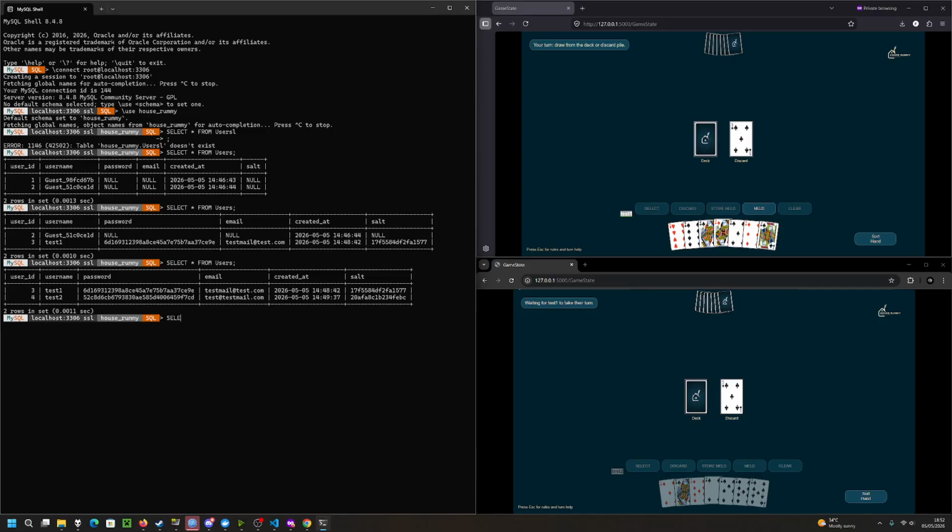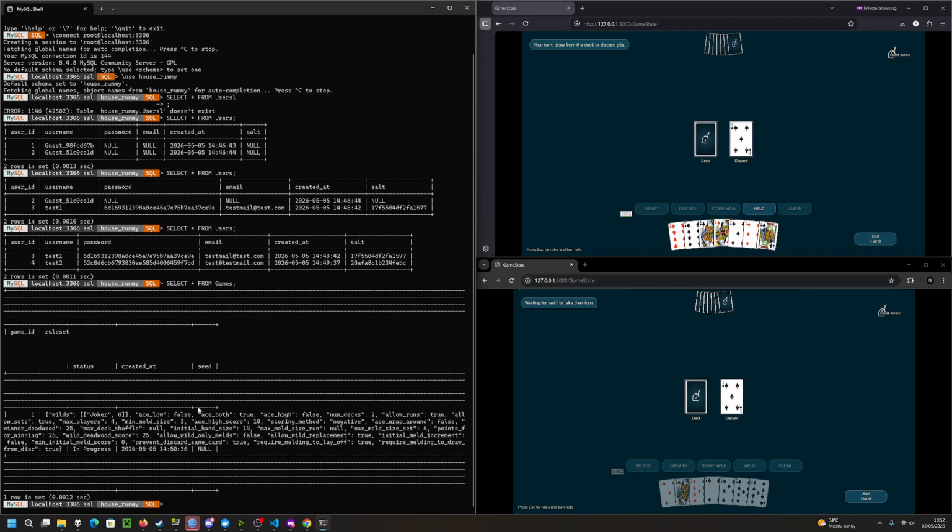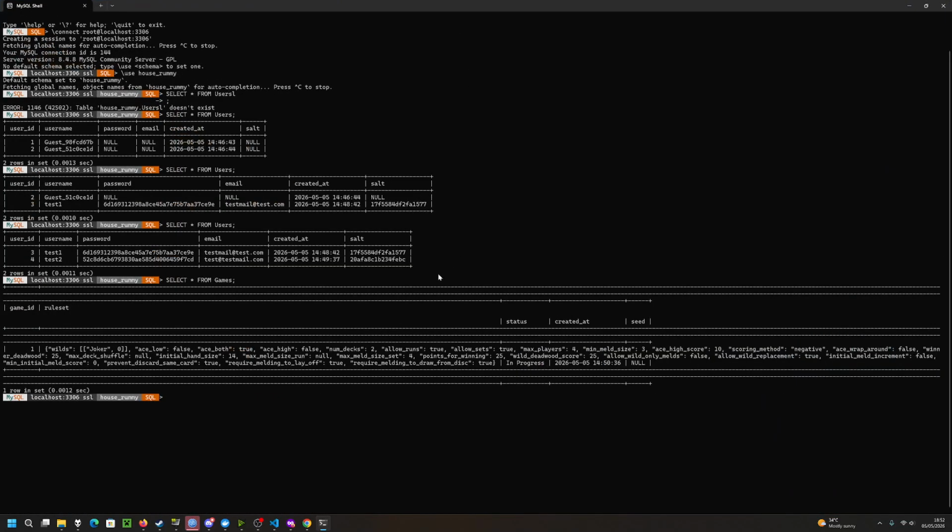If we go to the SQL database now, we can see that despite all the weird syntax that's happening here, everything is as it should be. This weird syntax is due to the fact that the rule set is a JSON file and it is struggling to display that. However, know that this is nothing to do with the efficacy of the program.